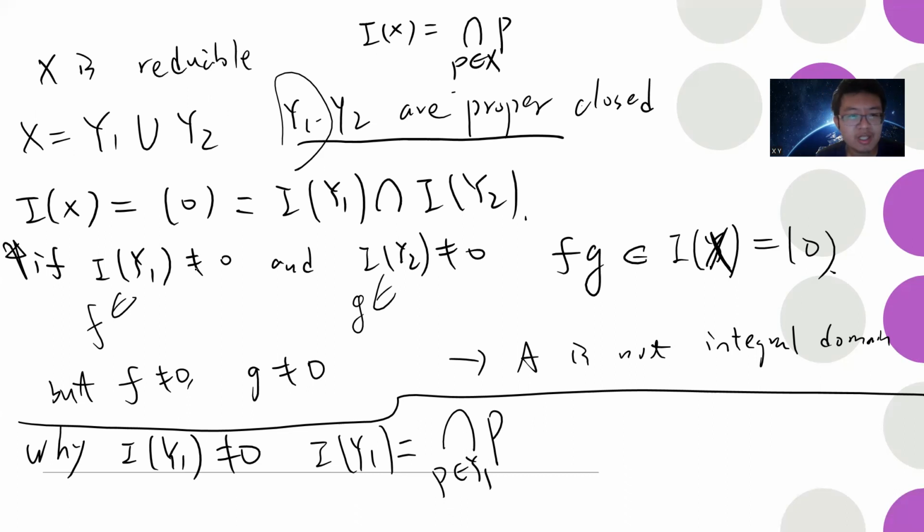Okay. So this tells you that I of y1 is not 0 and I of y2 is not 0, because I say y1 and y2 are proper subsets. If I of y1 is the same as x, then this is a contradiction, since y1 and y2 are proper closed.